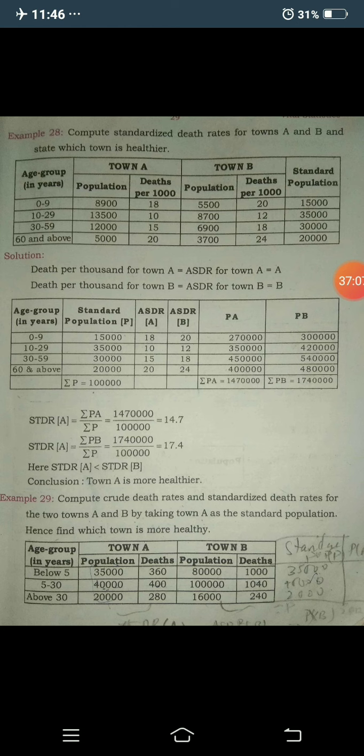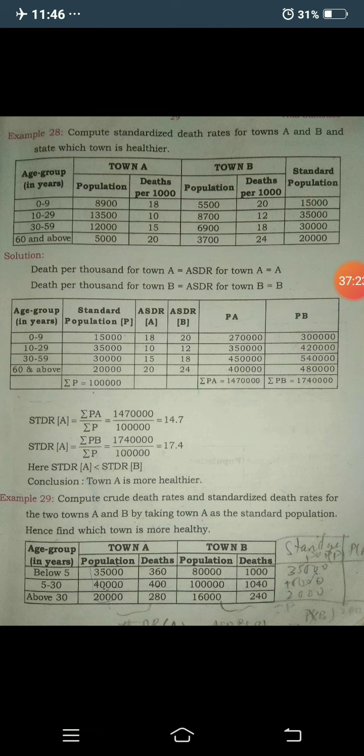So you need to take the summation of P, summation of PA and summation of PB. Then similarly substitute in the standardized death rate of A and B.